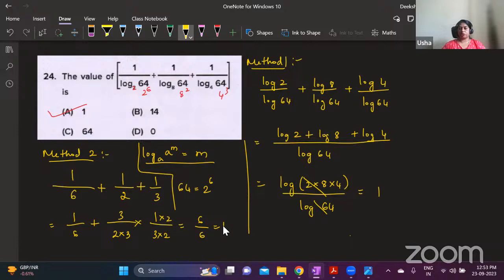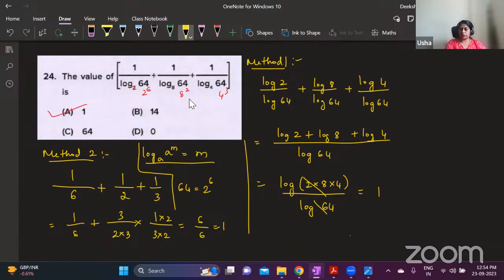Both the methods can be used. This method will always work. This method is dependent on what the options are. Look at the options. Based on the options, you will know that all the logs are getting cancelled. Therefore, no need to use this method. You can use this method.